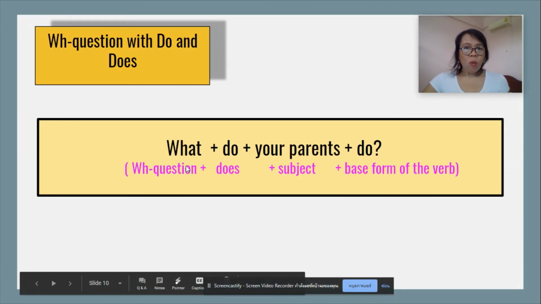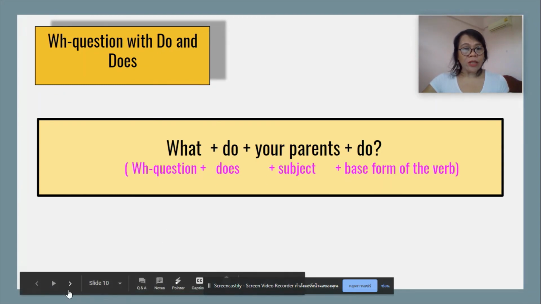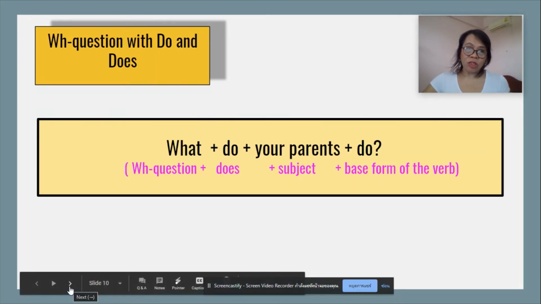And another question, what do your parents do? So do here is used because your subject is in the plural form. So we have here what, the WH question, do as your auxiliary verb, your parents the subject, and the base form of the verb do. So what do your parents do? You can answer this, my mom is a doctor or my dad is a fashion designer.